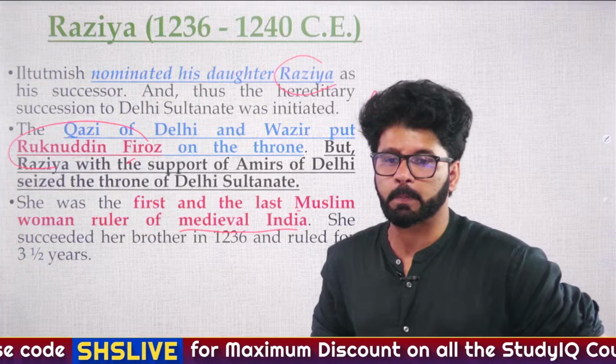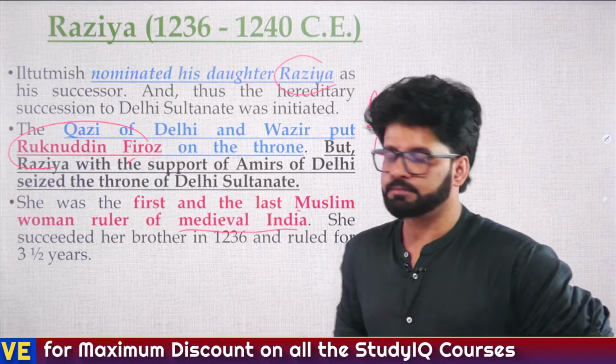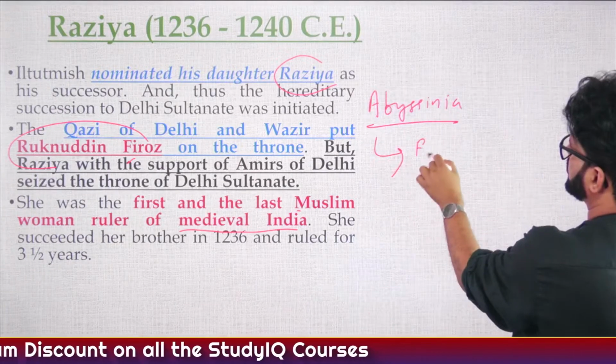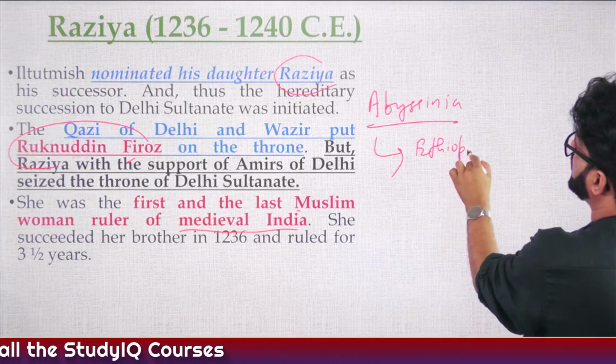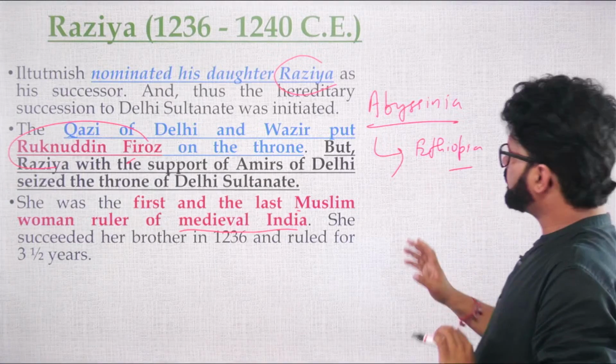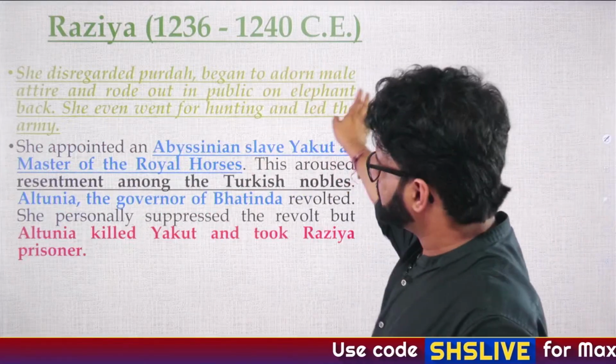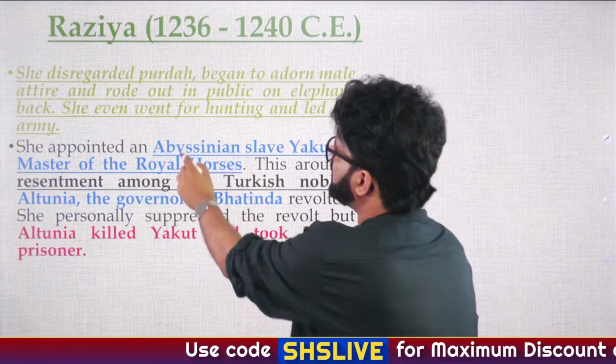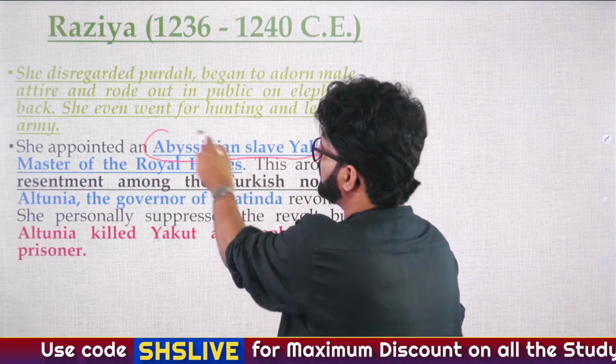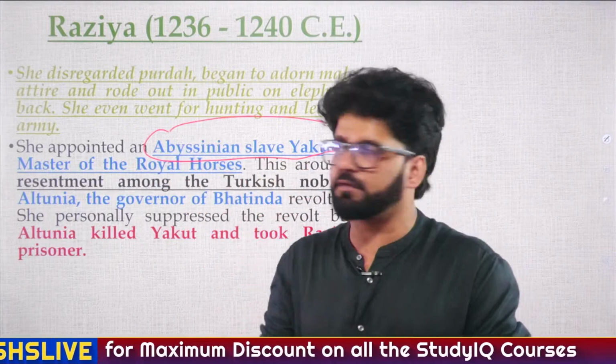Abyssinia is the old name of Ethiopia. Here history and geography are merging, so don't forget it. So Yakut. She disregarded purdah, etc. But that is fine. This point will be somewhat of a final nail in the coffin of Razia Sultan.